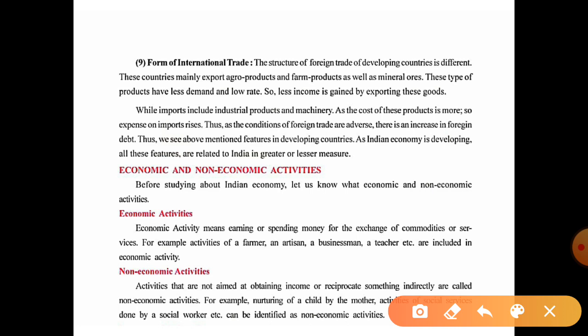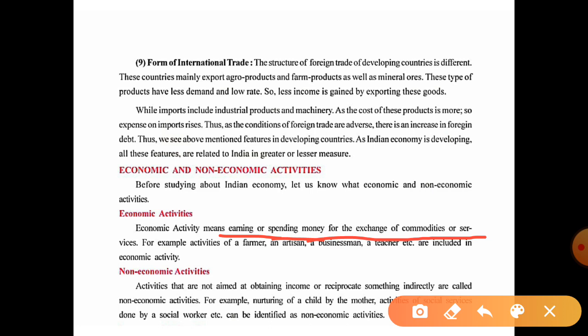Okay, now the next point is what? Economic and non-economic activities. Before studying the Indian economy, let us know about economic and non-economic activities. So we'll see first what economic activities are and what non-economic activities are. The first one is economic activities. Within one line you have to understand: economic activity means earning or spending money for the exchange of commodity or services.